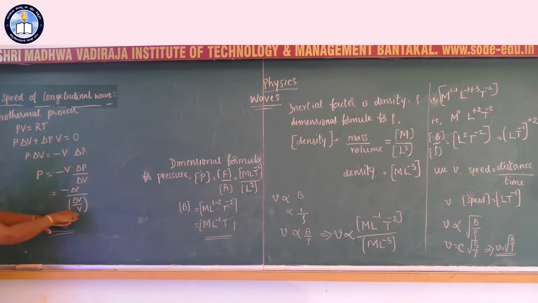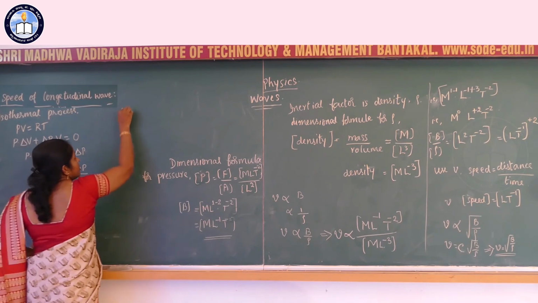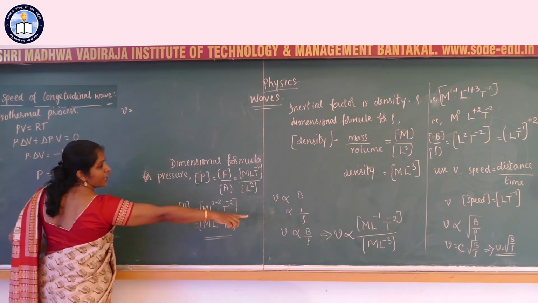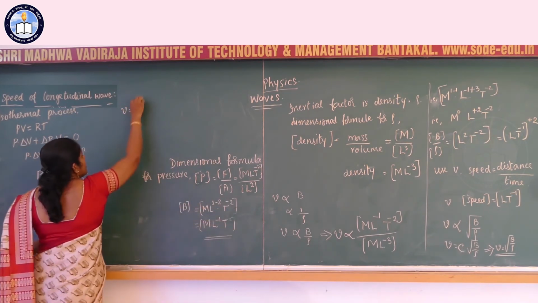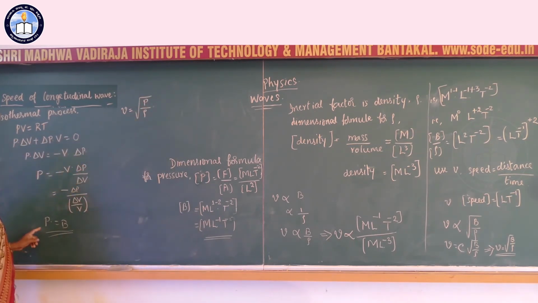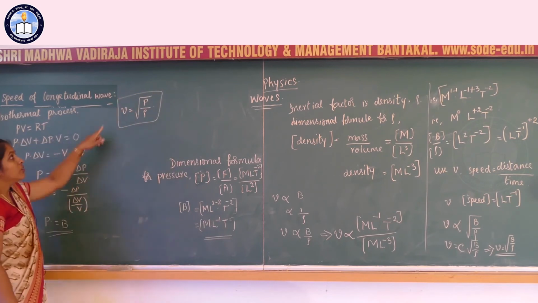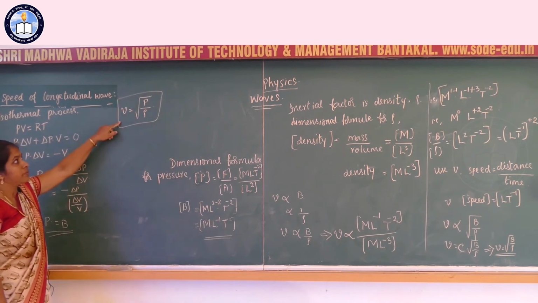What is minus delta P by delta V by V? That is bulk strain, given by the letter B. Now we can replace in the previous equation, V is equal to square root of B by rho, and write V is equal to square root of P by rho. This equation is called Newton's equation for velocity of sound.